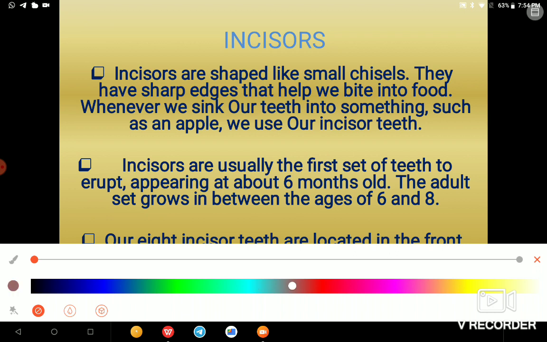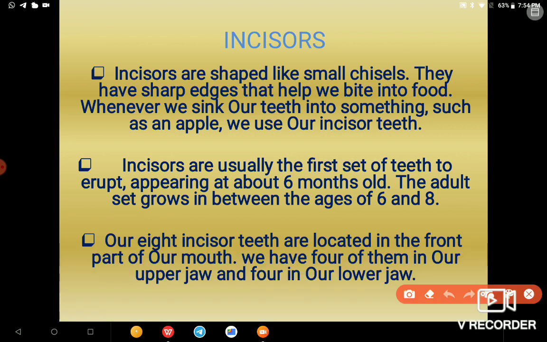Chisels are instruments used by carpenters to carve different designs on wood. So our incisors look exactly like this, like the chisels. That is the structure of our incisors.